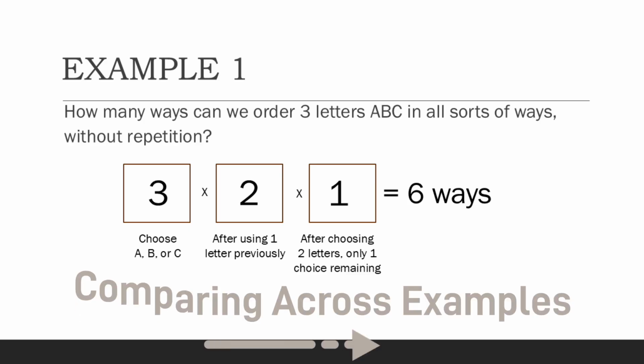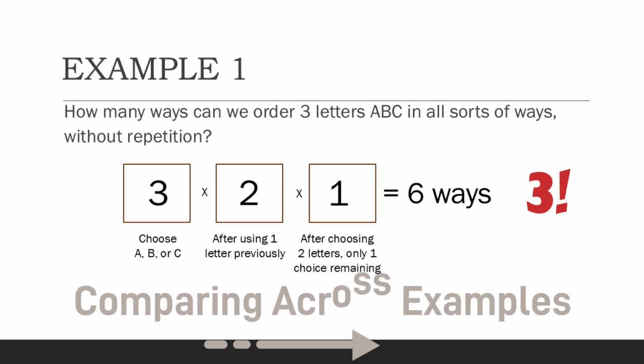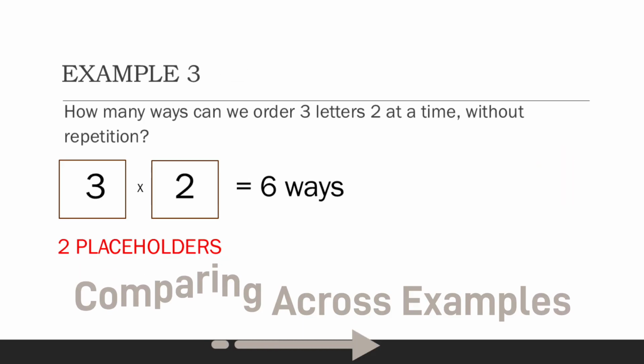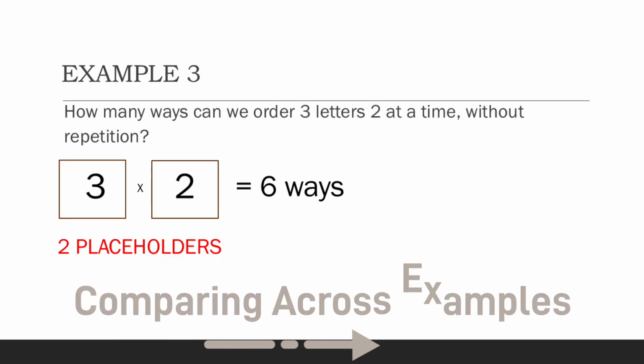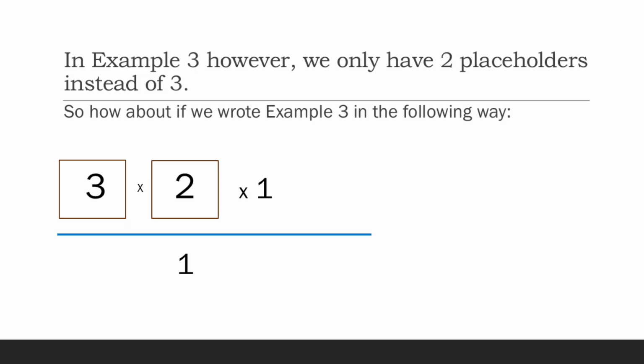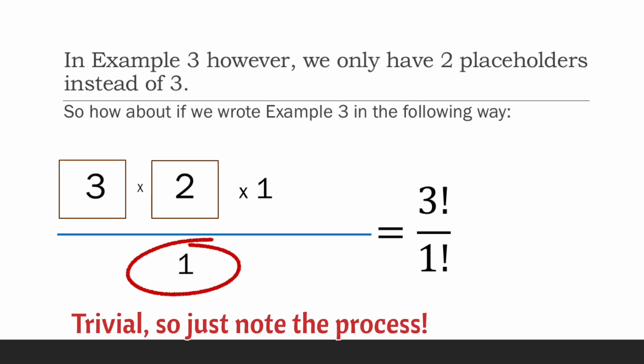So in example 1, the answer was 3 factorial. In example 2, the answer was 4 factorial. In example 3, however, we only have 2 placeholders instead of 3. Now, let's say we write it the way we just did, but we're going to try to show some factorial notation. So instead of just having the 2 placeholders, 3 times 2, we extend it all the way to 1 so that it becomes 3 factorial. And then we simply divide that by 1 factorial as well. It's a trivial exercise, but the answer will always be 3 factorial.